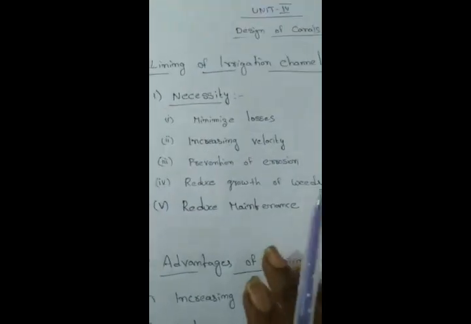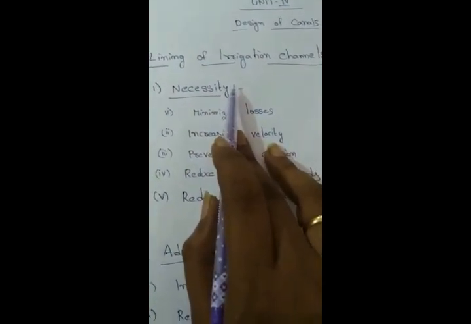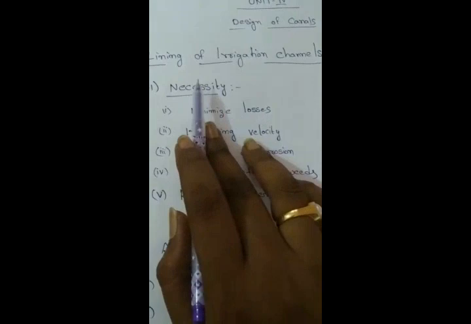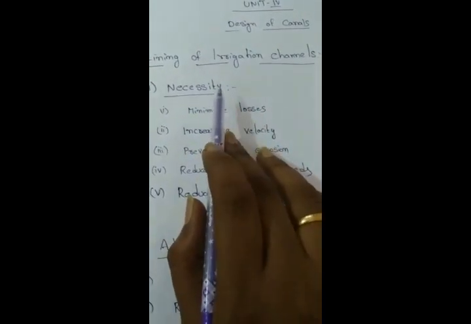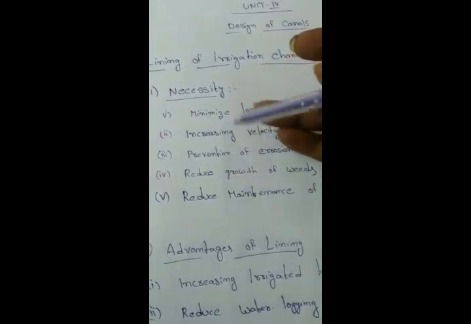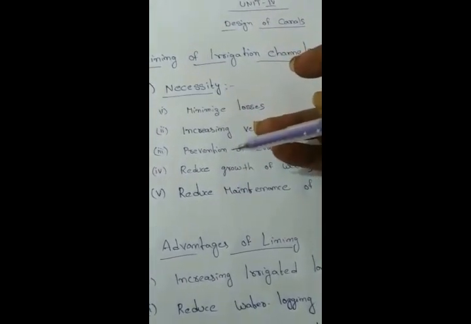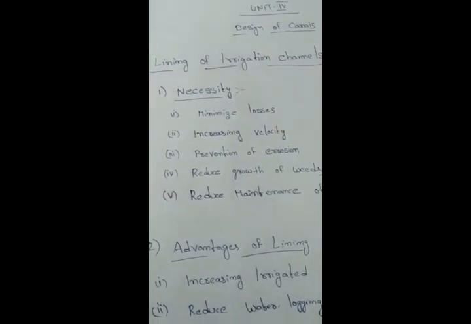Okay, come to the first one, necessity. Here we have to know the necessity of providing lining for an irrigation channel. So here we have so many things. These are some of the points that will give an idea about the necessity of lining of irrigation channels.